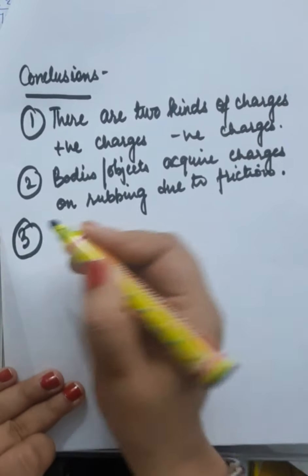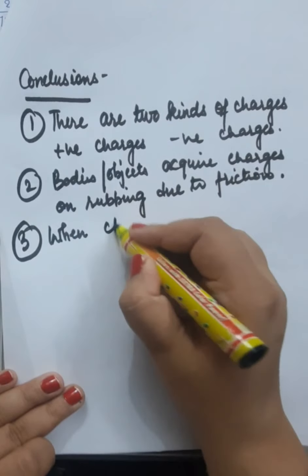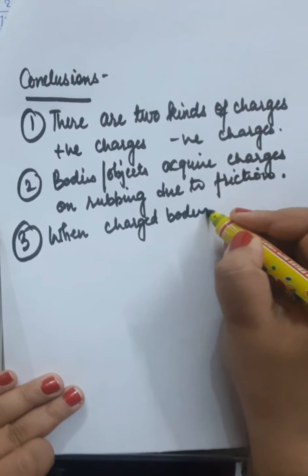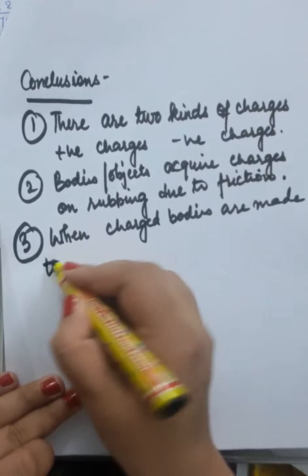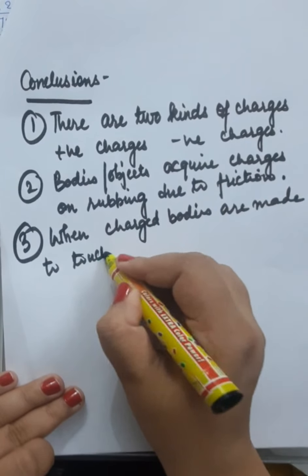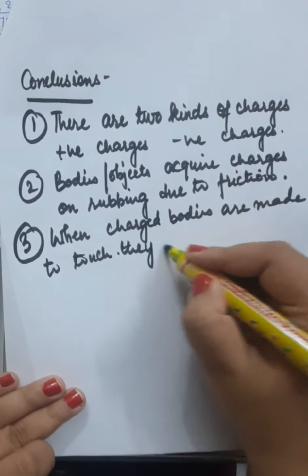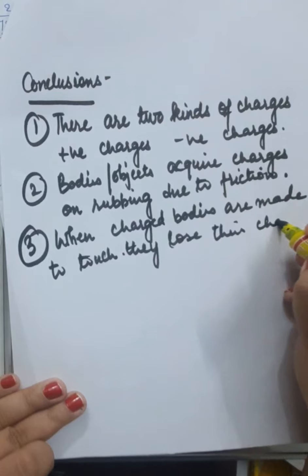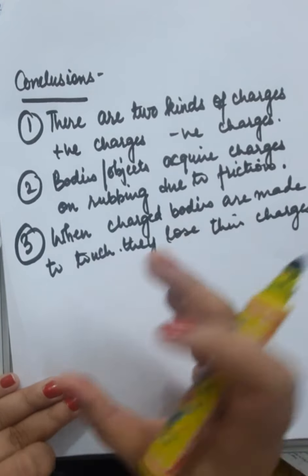Point number 3, when charged bodies are made to touch, they lose their charges. But this happens only when those charged bodies are made to contact by which they have got their charge.